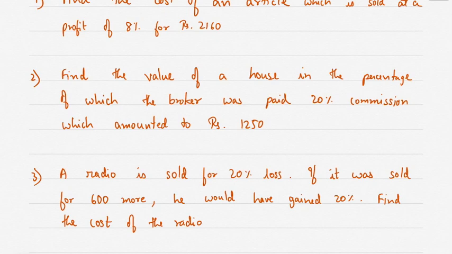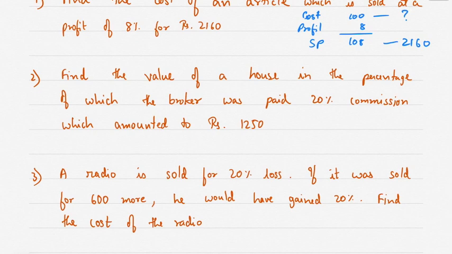Find the cost of an article which is sold at a profit of 8% for rupees 2160. So cost is asked. Let the cost be 100. If the cost is 100, that means profit is 8%, which is 8 rupees. That means selling price will be 108. And selling price is given as 2160. So how much is the cost?